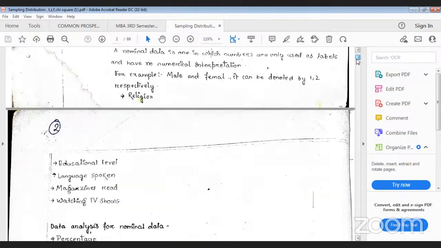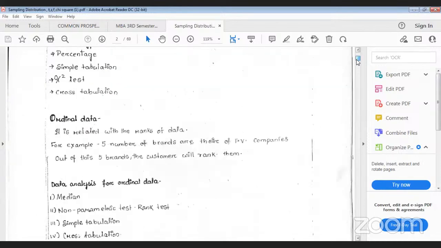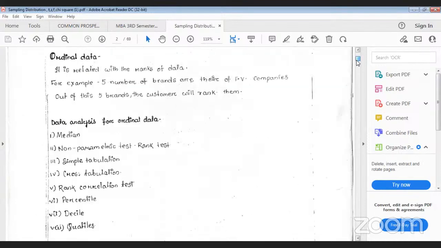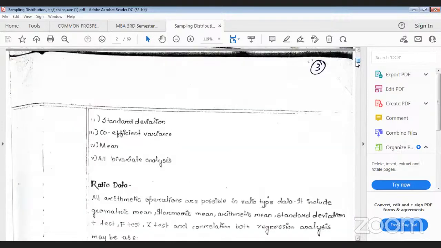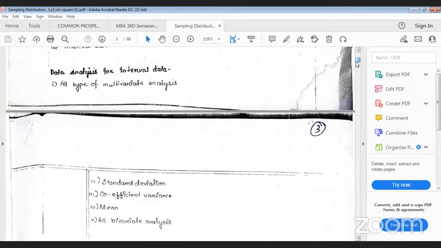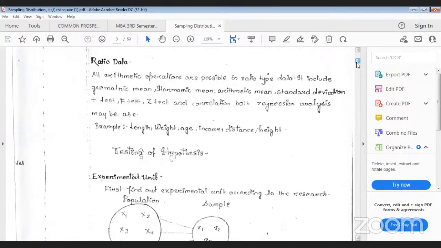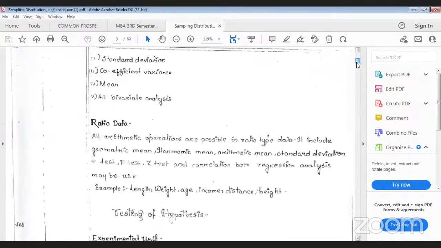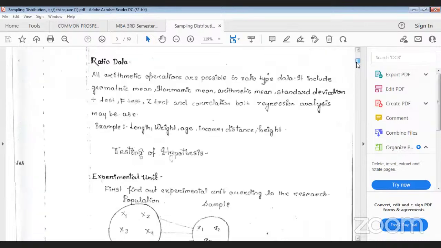Okay, nominal data. Here are some examples related to nominal data and ordinal data. These are some examples that you can read by yourself, and I think you will understand. Next, we will come to what type of analysis you can do on ratio scale data, all the different parametric tests you can do. Then now I will make you understand testing of hypothesis. It is there in your syllabus. What is the meaning of testing of hypothesis?